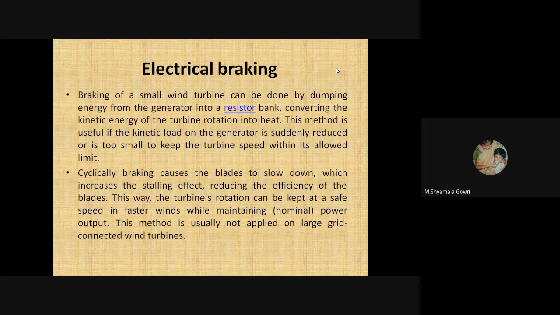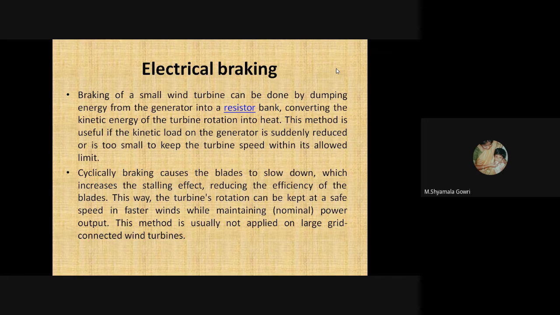Braking of a small wind turbine can be done by dumping energy from the generator into a resistor bank, converting the kinetic energy of the turbine rotation into heat. This method is useful if the electrical load on a generator is suddenly reduced or is too small to keep the wind speed within its allowed limit. Cyclical braking causes the blades to slow down, which increases the stalling effect, reducing the efficiency of the blades. This way, the turbine's rotation can be kept at a safe speed in faster winds while maintaining the power output.